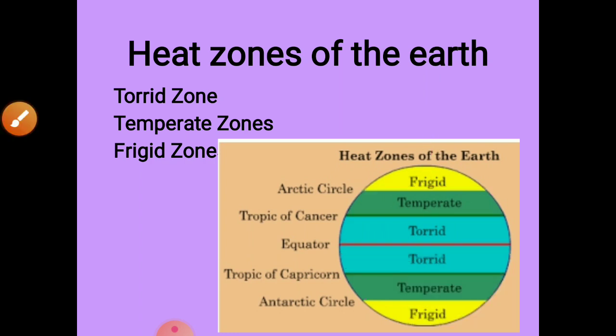Look at the diagram, you can understand it better. We have the torrid zone here between the Tropic of Cancer and the Tropic of Capricorn. In the Arctic region, we have the temperate zone, a moderate climate, and while we move towards the pole, we have the frigid zone.